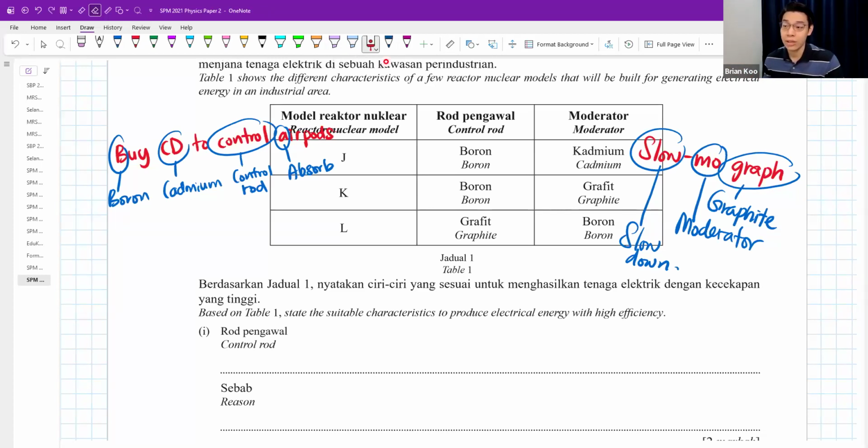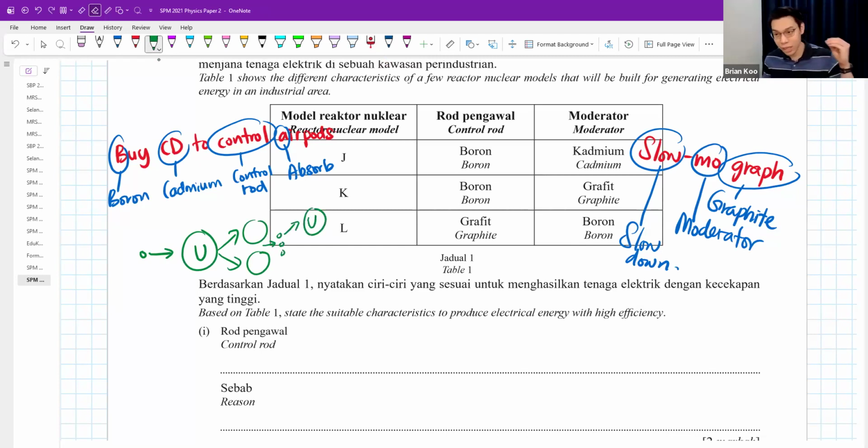And to control the reaction, you always have to deal with the neutrons. Because the neutrons are the ones responsible for bombarding the uranium, and it causes it to split up into lighter nuclei. And then it will at the same time produce more neutrons. The neutrons will continue to then bombard other uranium. Bombard meaning keep on shooting other uranium, and then it'll cause it to split more. So neutrons are the ones that keep on hitting uranium, bombarding the uranium and split, bombarding uranium and split. That's why you either want to absorb the neutrons or you want to slow down the neutrons. That is how we control the rate of reaction to avoid this reactor from becoming an atomic bomb.